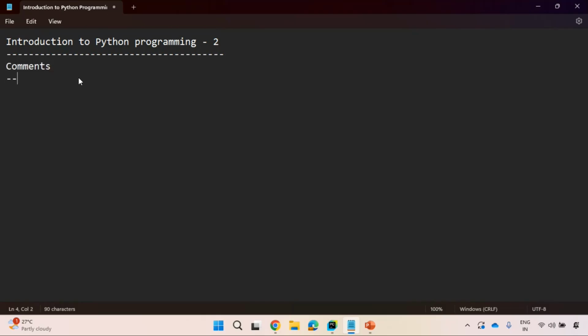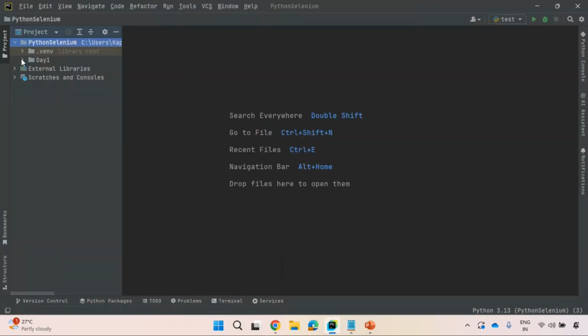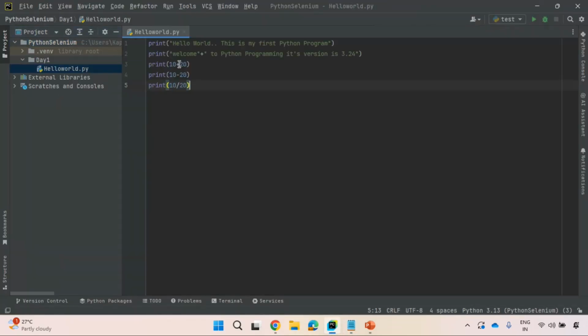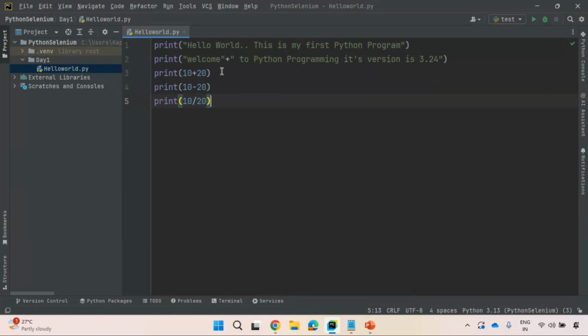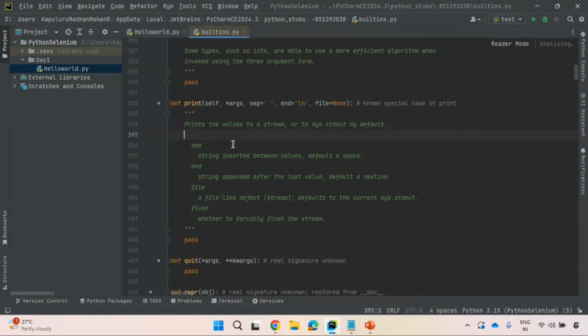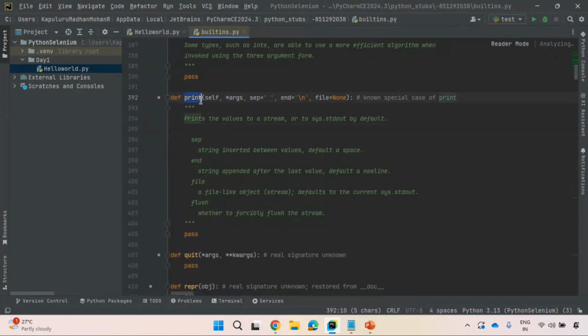What are comments? Before going to see what a comment is, go to PyCharm. In day 1, you observe here, I have used this print statement. When I go to this print statement, how this is implemented, you observe here, this is a function, this is a method.